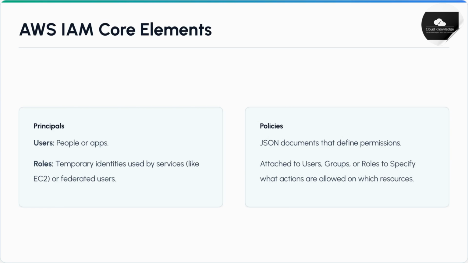Section 5 covers AWS integration and the use of AWS Identity and Access Management, or AWS IAM. The core elements of AWS IAM are principals and policies. Principals are the users or roles accessing resources. Policies are JSON documents that define the permissions granted to these principals.